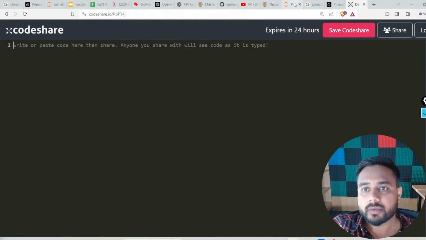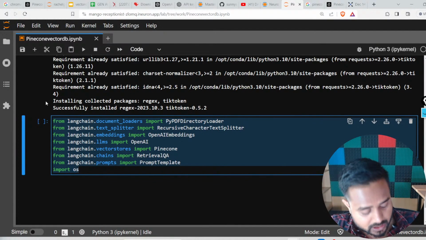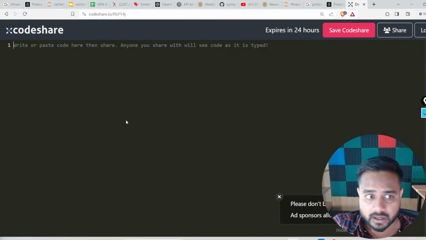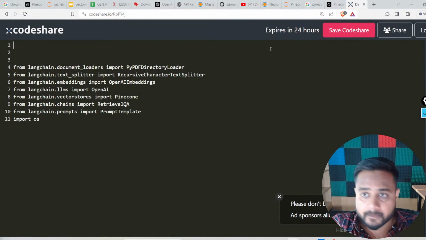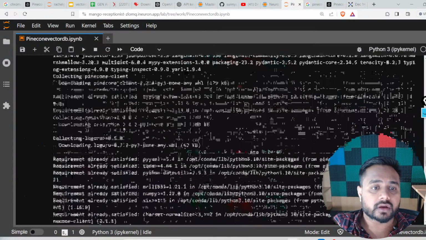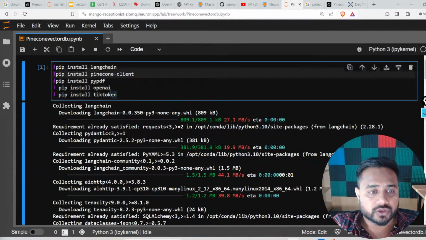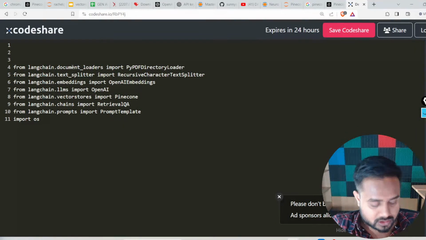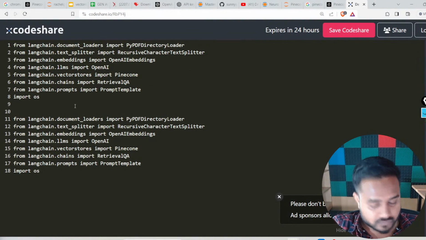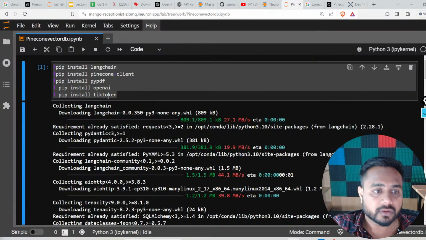Yeah, so here I can copy my entire code. This is the code. This is the import statement, and here is all the libraries, all the packages which you need to install. Now let me copy it from here.